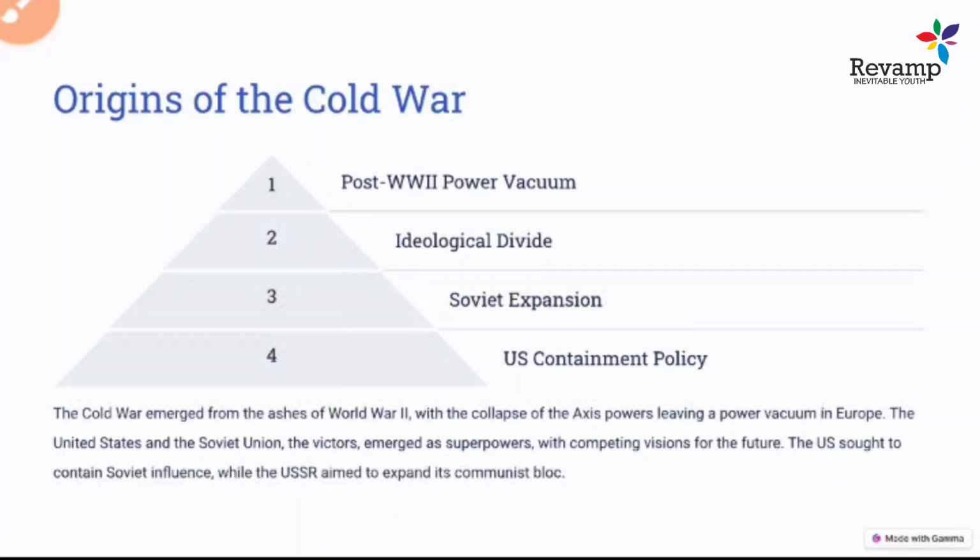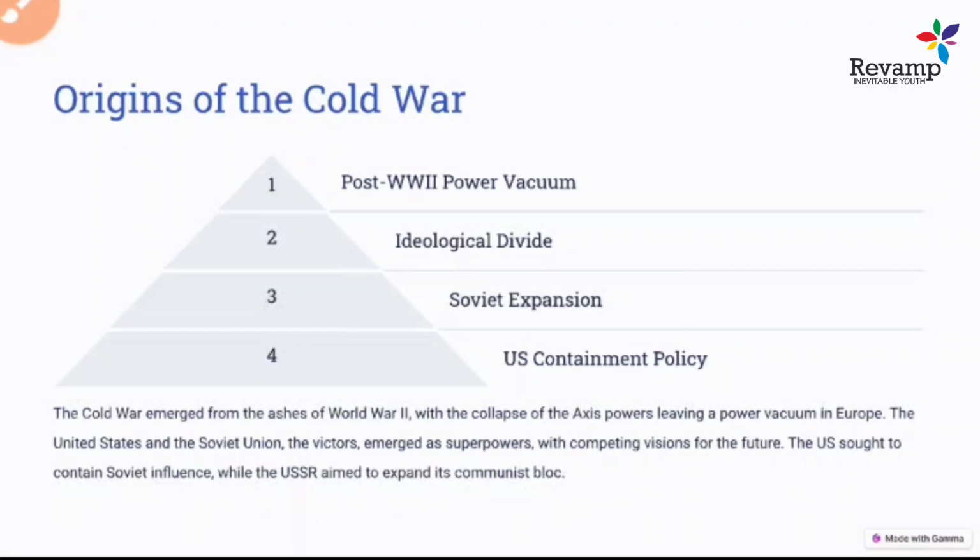So only two powers remained. The big powers that came to the forefront were the USA and USSR. Both tried to capture this political vacuum. So this ideological difference started after the Second World War, in 1945. I already mentioned how the ideological divide also led to the war.